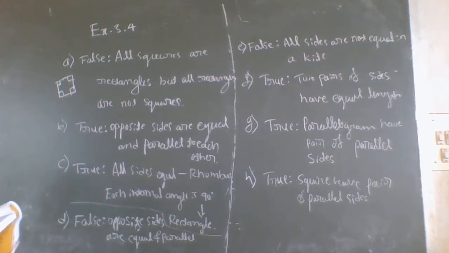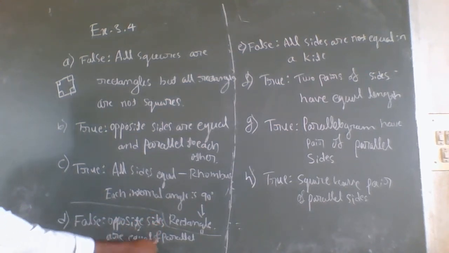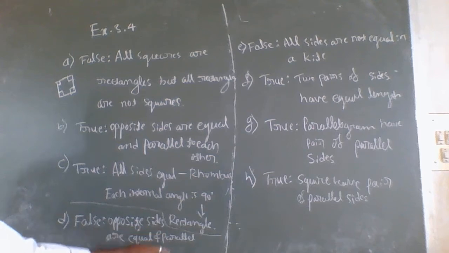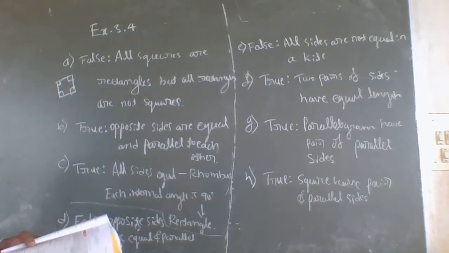Next one, D: all squares are not parallelograms. It is false because in a square, opposite sides are equal and parallel, and in a rectangle also opposite sides are equal and parallel. Therefore, it is false. Opposite sides are equal and parallel in both square and rectangle, so all squares are parallelograms.